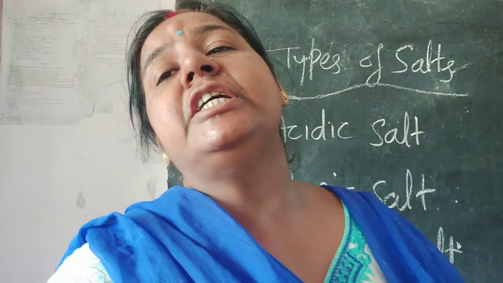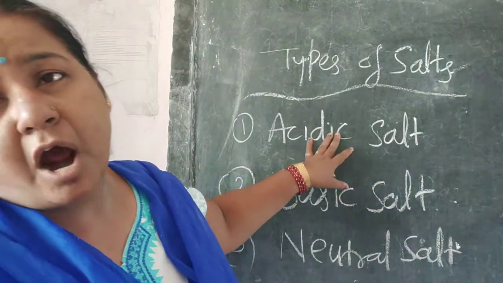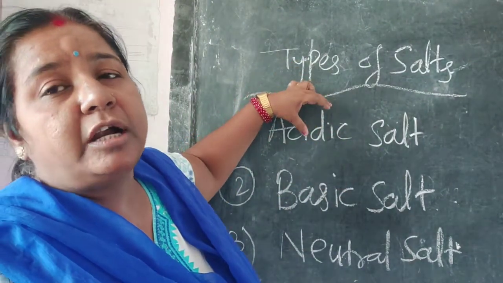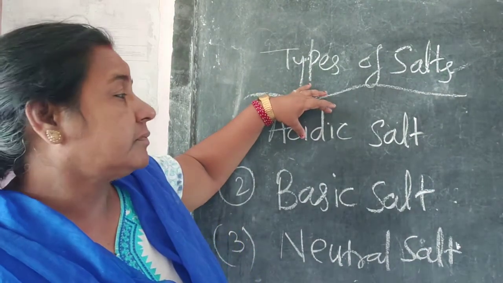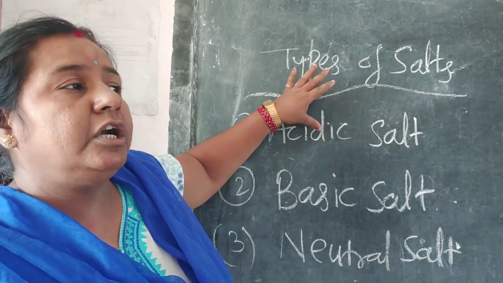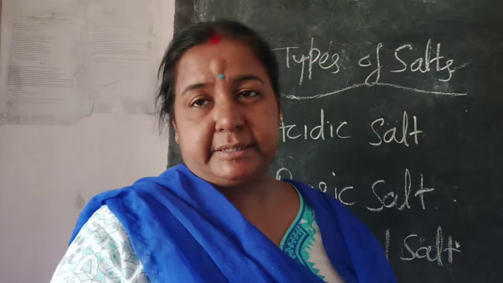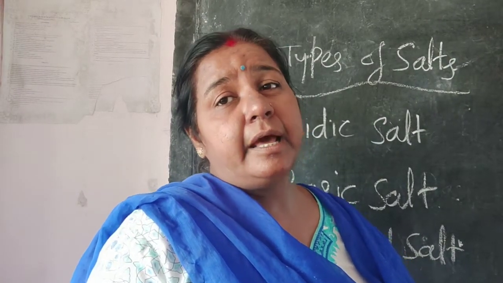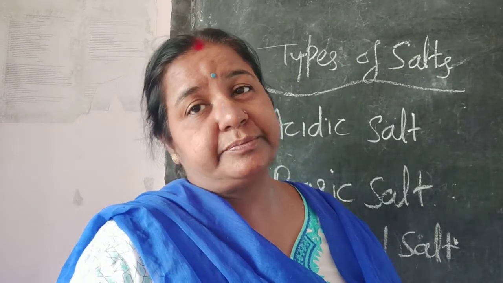So when salt is formed by a strong acid and weak base, the salt formed has an acidic nature. Strength of acid is higher here, so the salt name is acidic salt.